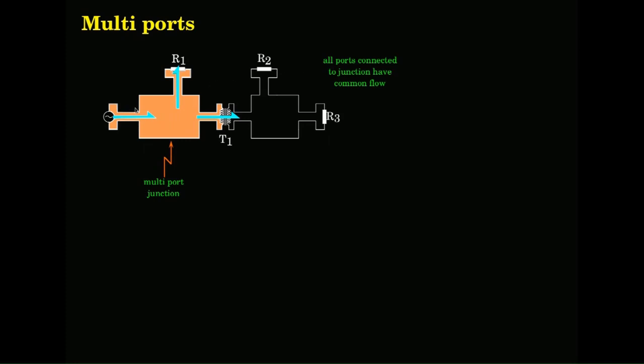So, if I take this particular type of character of this junction, where here it is a series connection, all these ports share the same current, same flow. So, all ports connected to the junction having common flow, we will call it a one junction. What is the other junction? What is the name of the other junction?